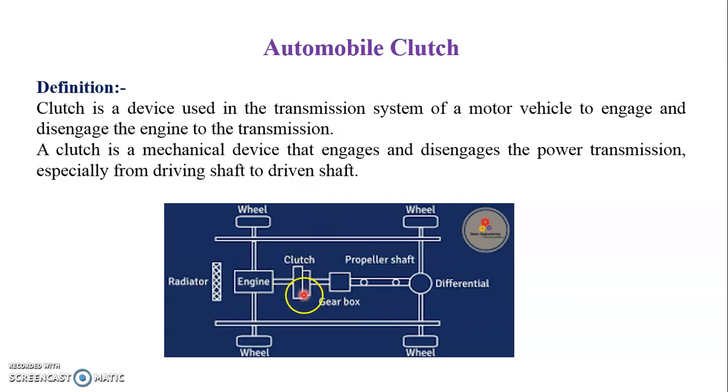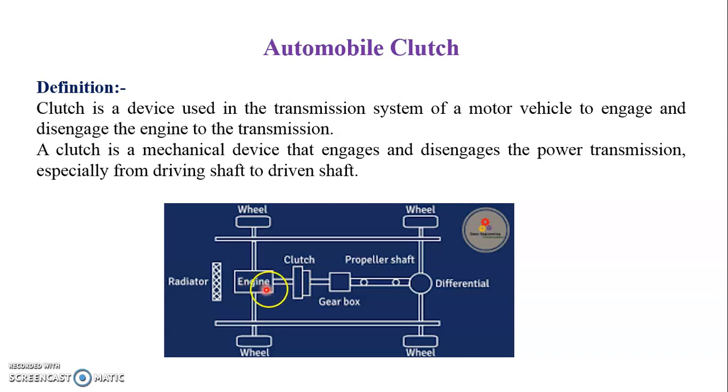The clutch is located in between the engine flywheel and the gearbox, and its purpose is to allow or discontinue the power flow from the engine.